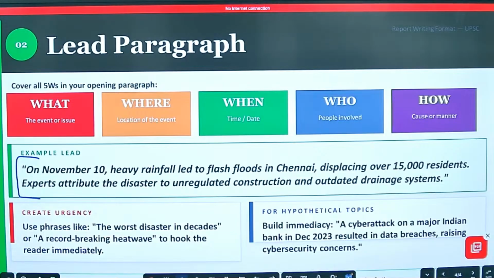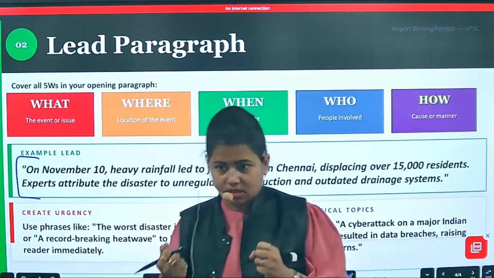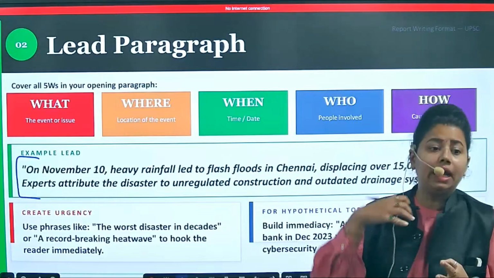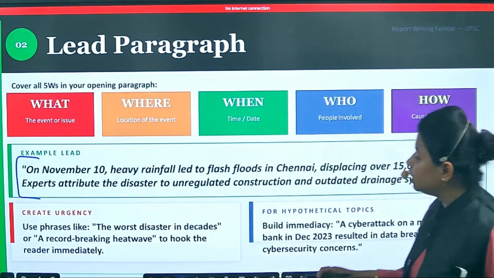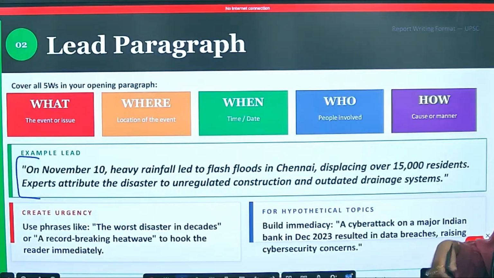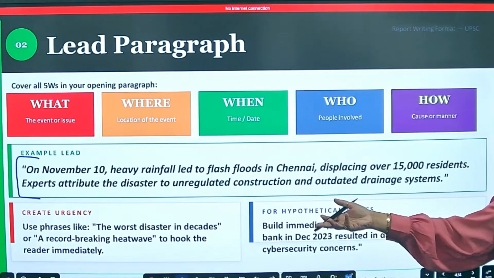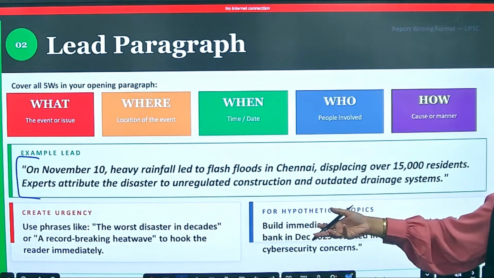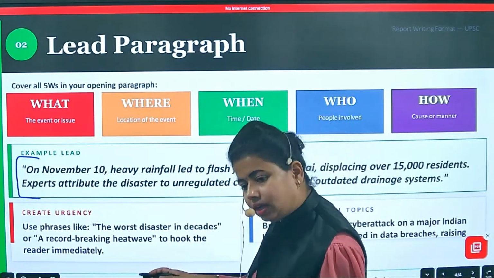Create urgency. What does urgency mean? You have to use certain catchy words. The reader should be immediately captivated by your writing. For example, use phrases like the worst disaster in decades or a record-breaking heat wave. Heat wave means heat. Now for a heat wave, will you use November 10? You will use the mid of the year, the mid section of the year. Got it? Heat wave to hook the reader immediately.